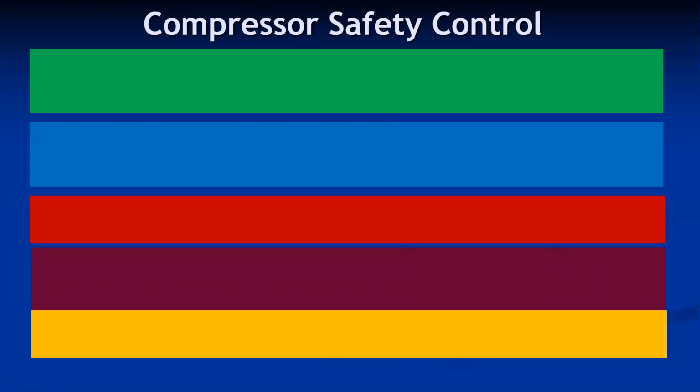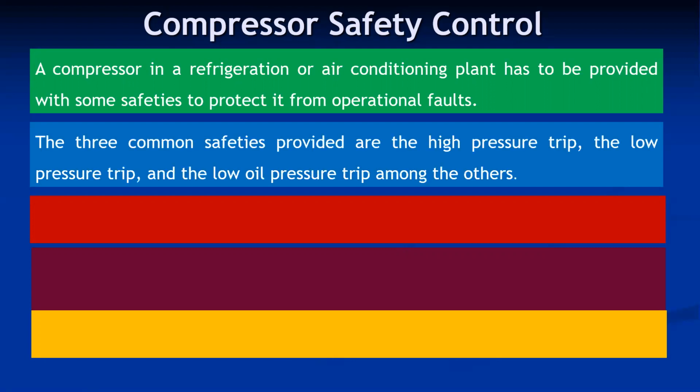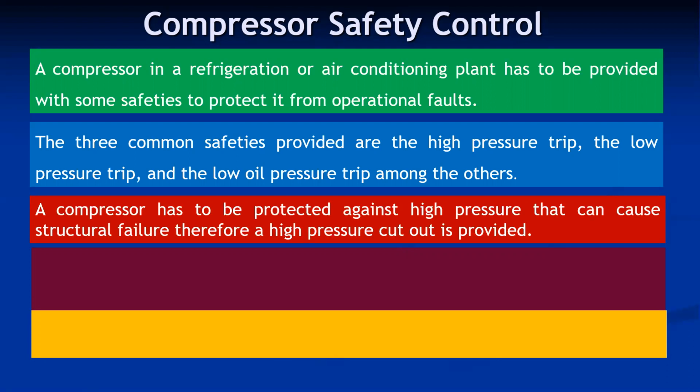Then about the compressor safety controls. A compressor in a refrigeration or air conditioning plant has to be provided with some safeties to protect it from operational faults, because the compressor is the costliest component in the system. Its cost is almost 30% of the total plant. There are three common safeties provided in the compressor, mainly the high pressure trip, low pressure trip, and low oil pressure trip, amongst the others.